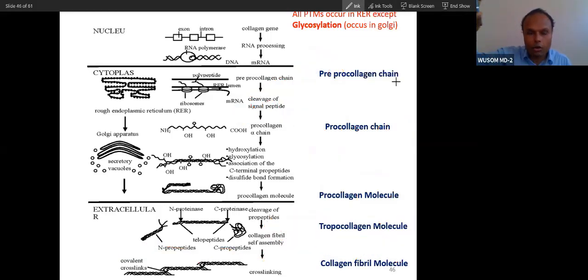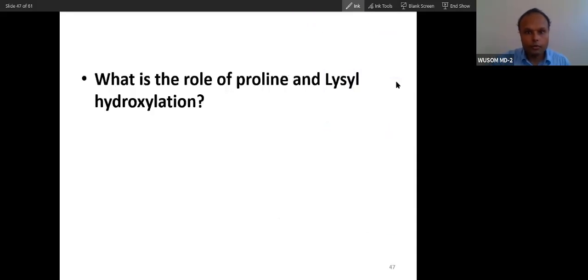So one, lysyl hydroxylase, inside the cell, and lysyl oxidase outside the cell. Lysyl hydroxylase functions because of vitamin C, lysyl oxidase functions because of copper. Two differences between these two.